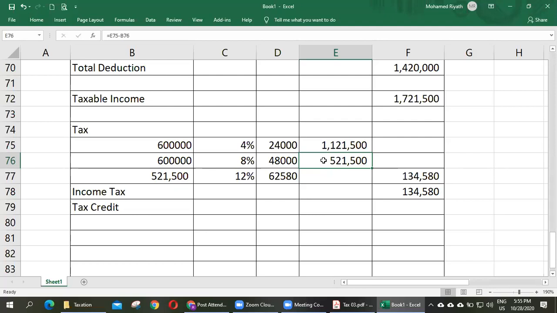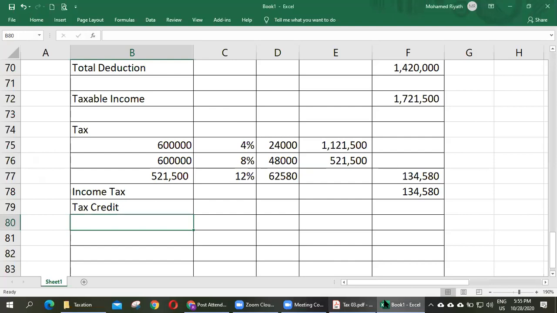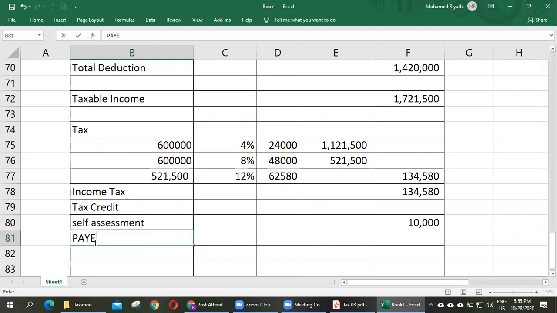Okay, right. Now tax credits. He has paid income tax rupees 10,000 on the self assessment basis, so we can deduct. Already he has paid 10,000. And pay deduction for the year 45,000, we deduct that. Then how much tax payable?